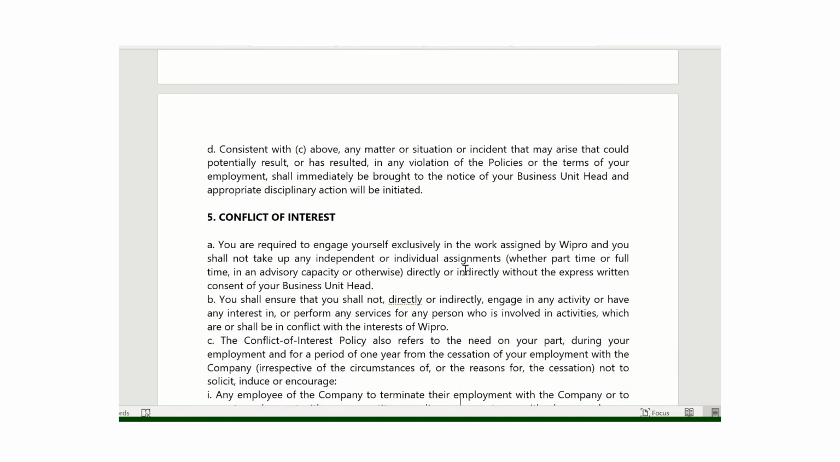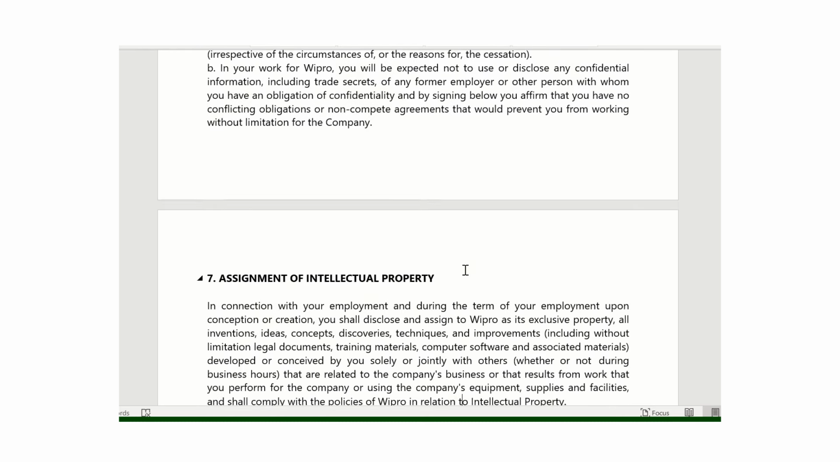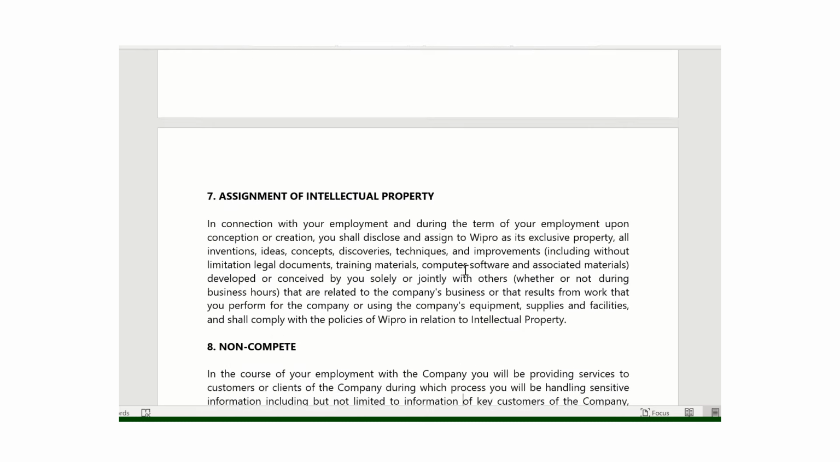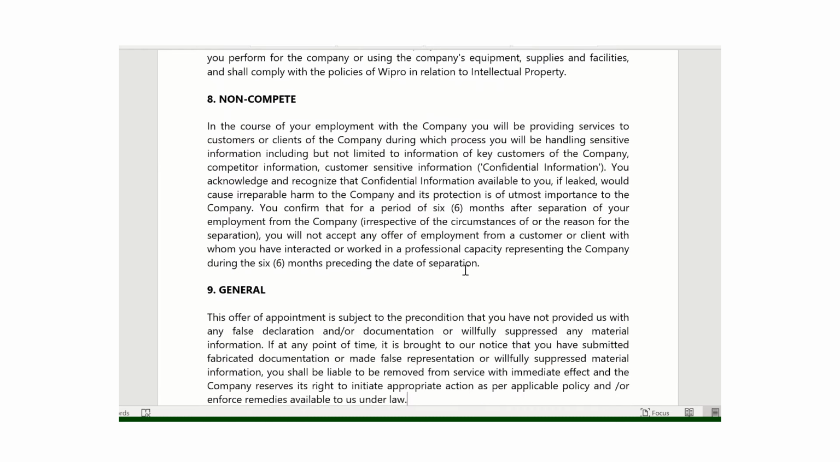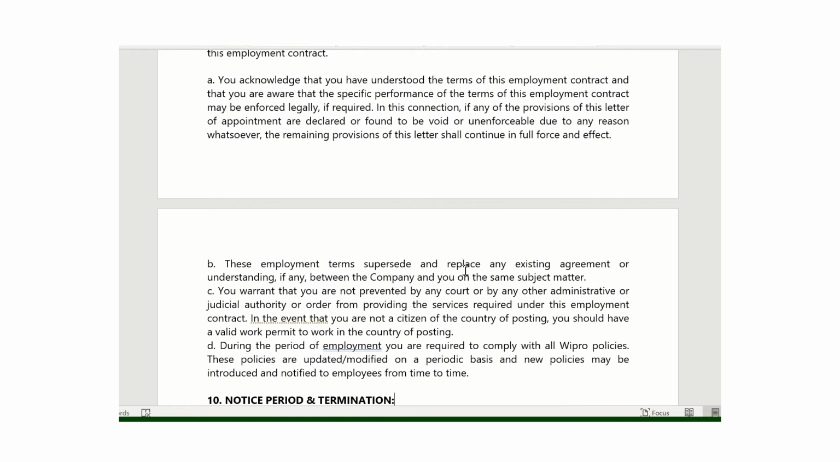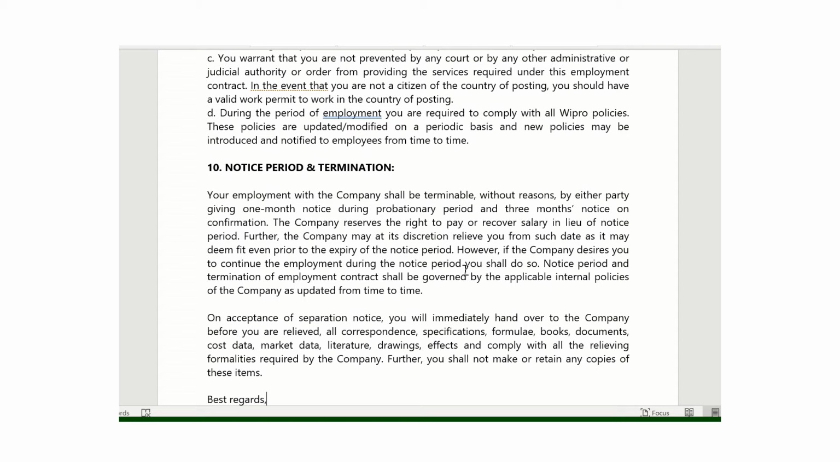Now we'll come to the compensation part. These things you can read out while pausing the video. So we are moving to the compensation part. Before that, we have the notice period and the termination.